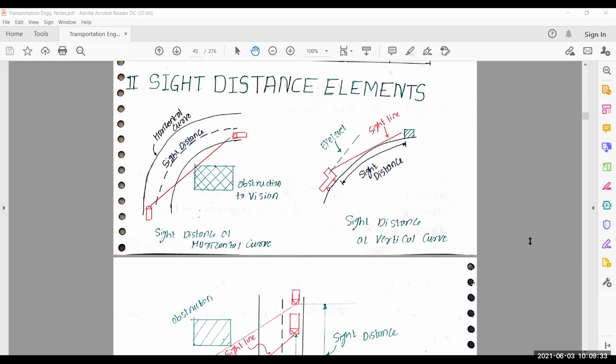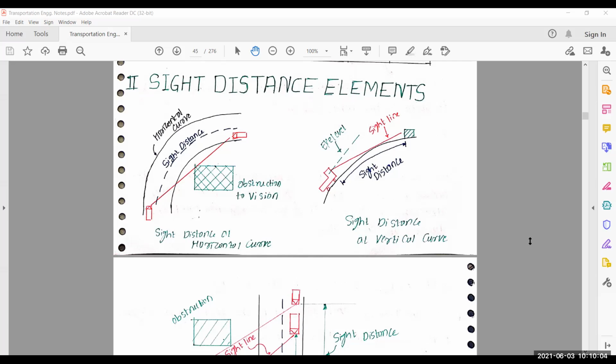Sandeep. Yes, sir. Can you say what are the different things I discussed in cross section elements? Yes, sir. Cross section elements, after that kerb, after that shoulder, after that width of formation of pavement.